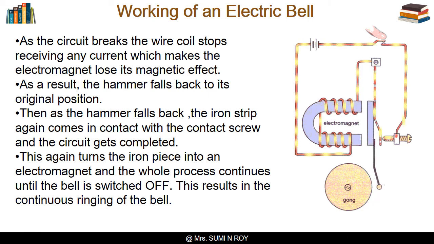Then, as the hammer falls back, the iron strip again comes in contact with the contact screw and the circuit gets complete. This again turns the iron piece into an electromagnet and the whole process continues until the bell is switched off. This results in the continuous ringing of the bell.